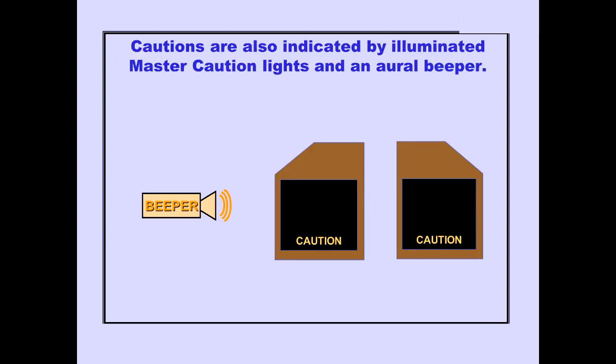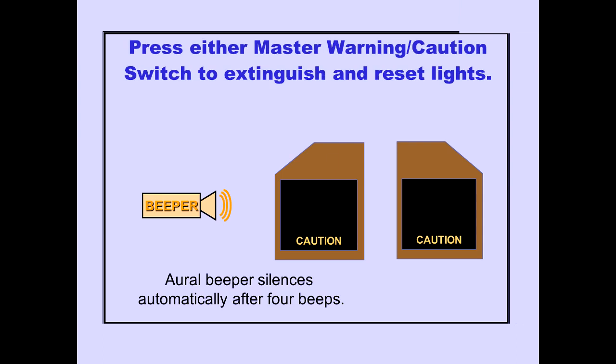Cautions are also indicated by a beeper and master caution lights, which call your attention to a caution message. The beeper silences automatically after 4 beeps. Pushing either master warning caution reset switch extinguishes and resets both lights.